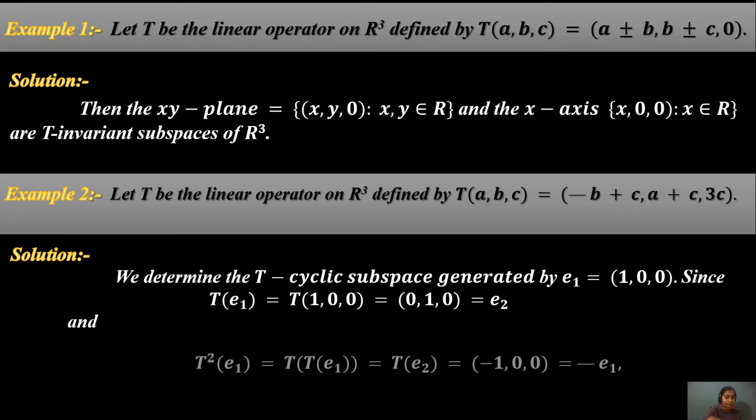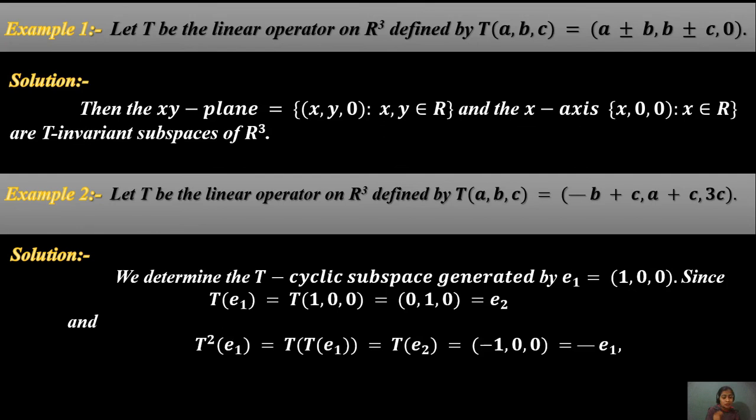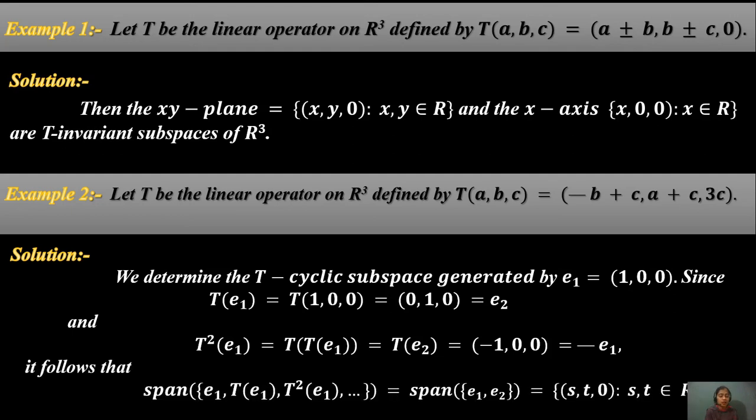So we get three vectors: (1, 0, 0), (0, 1, 0) and (0, 0, 0), where e1 is (1, 0, 0) and e2 is (0, 1, 0). If we take T squared of e1, that is T(e1) = T(e2), we get (-1, 0, 0), which is -e1. It follows that the span of {e1, T(e1), T squared (e1)} is the span of {e1, e2}, which is represented as the T-cyclic subspace.